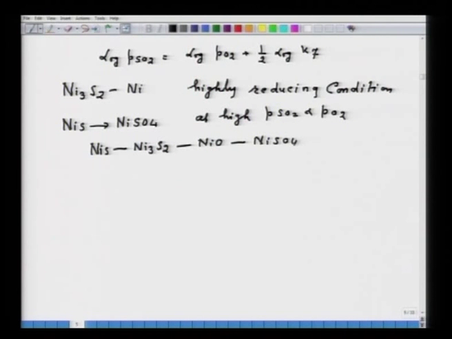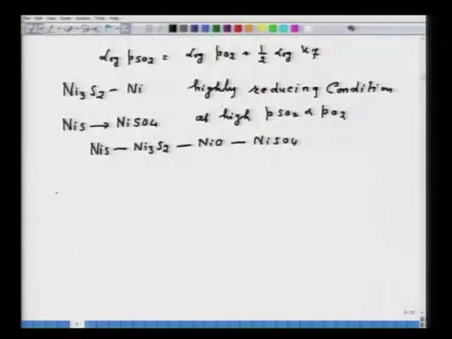Now, this is one prediction that is made by the diagram, that the conversion of NiS to NiSO4 is possible under highly reducing condition, but then again the economic feasibility comes in. So, economically it is done through NiS, Ni3S2, NiO and then to nickel sulphate. So, that means this information is to be modified by the practical considerations.